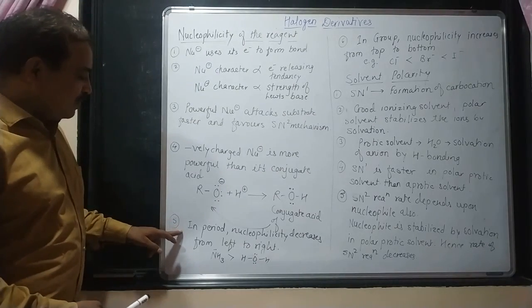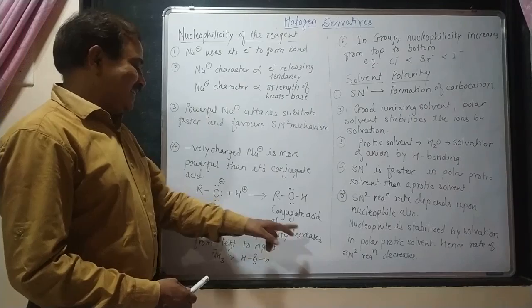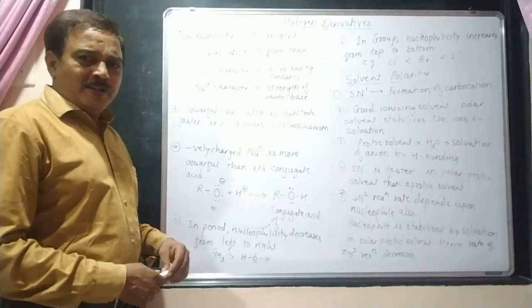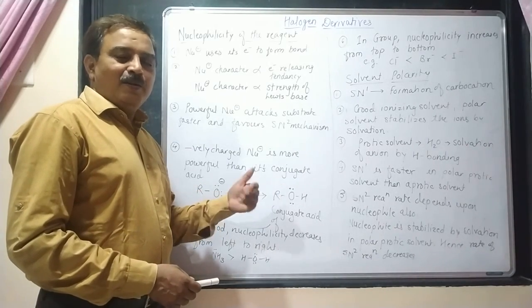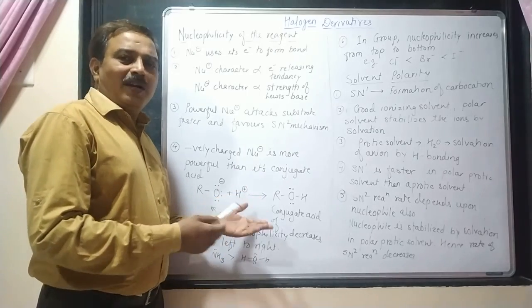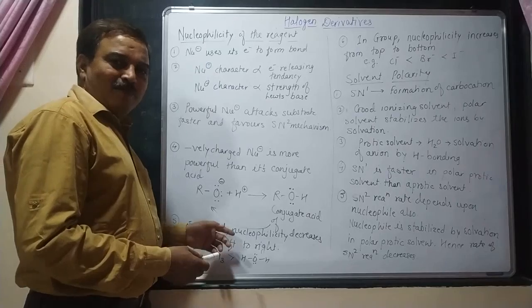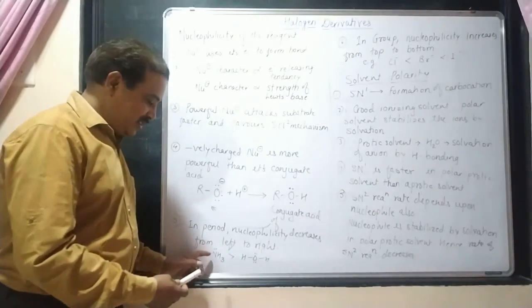Next point we will try to understand, that is, in a period, nucleophilicity decreases from left to right. In the periodic table, if we travel from left to right, in a nucleophile, whatever atom is used to donate a pair of electrons, the nucleophilicity goes on decreasing. That is shown here.